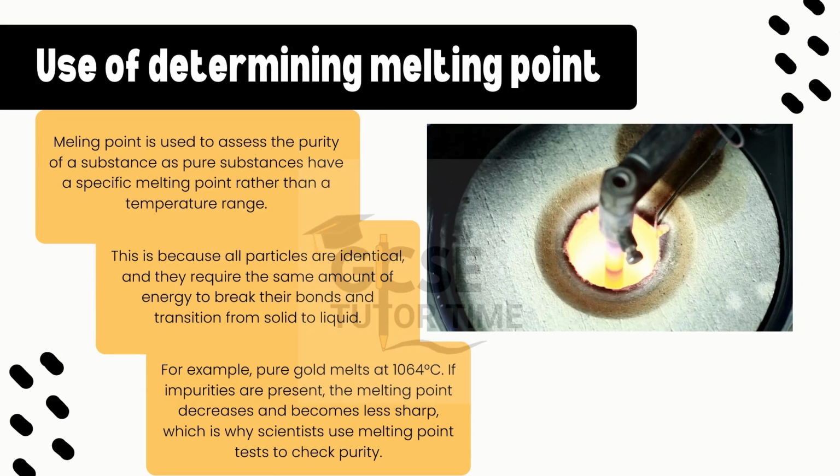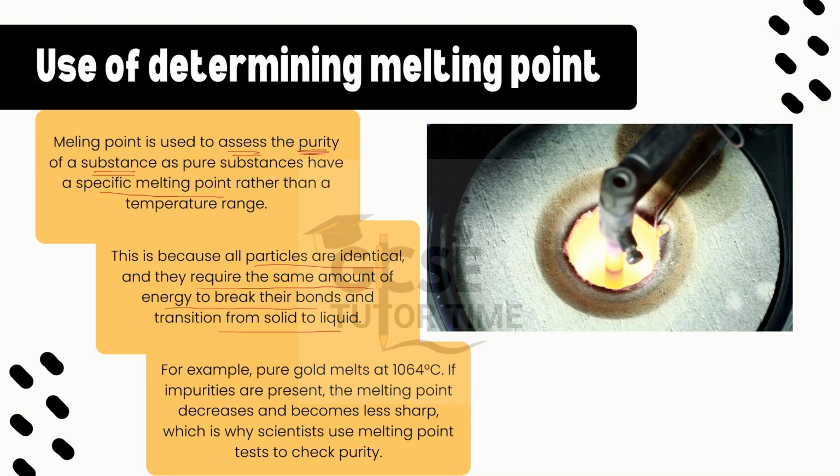Use of determining melting point. Why we need to check melting point? Melting point is used to assess the purity of a substance, as pure substances have a specific melting point rather than a temperature range. This is because all particles are identical and they require the same amount of energy to break their bonds and transition from solid to liquid.